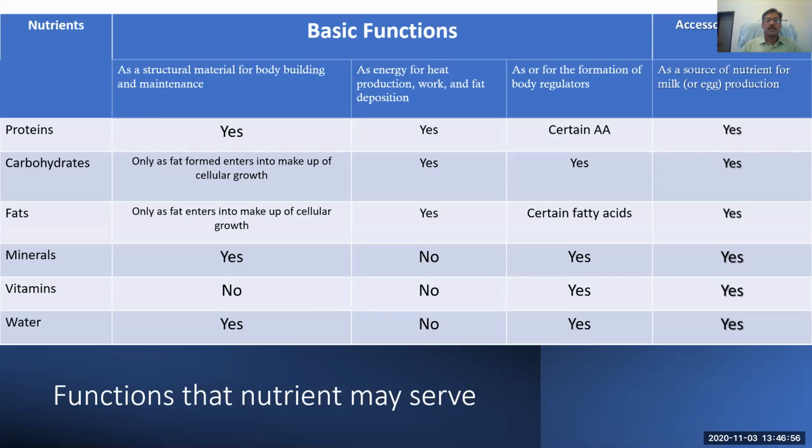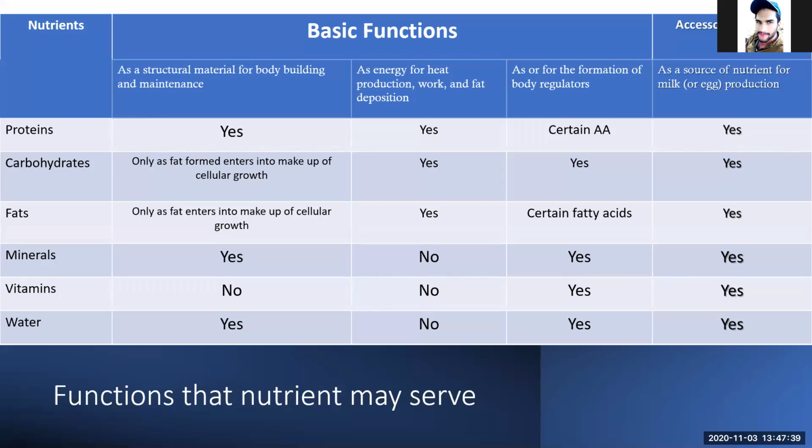But water is not being used for the production of energy, though it helps in energy dissipation or thermoregulation of the body. For the formation of body regulators, yes, water is required, because during these processes, or for the production of enzymes, water is either directly used in some reactions or produced in others. Then for accessory functions, all of the nutrients are part of the products which are produced by the animal. So this is all about the classification and function of nutrients.